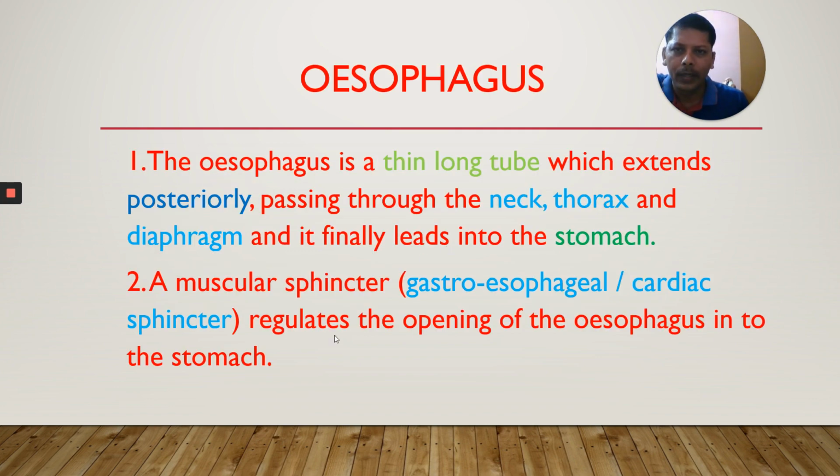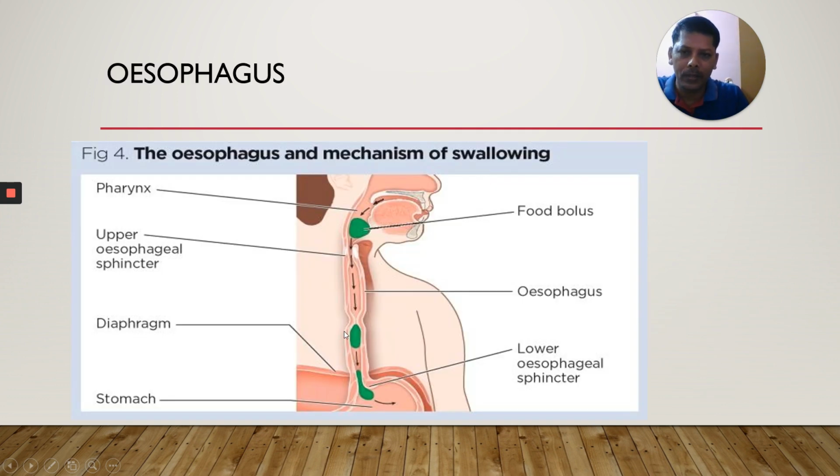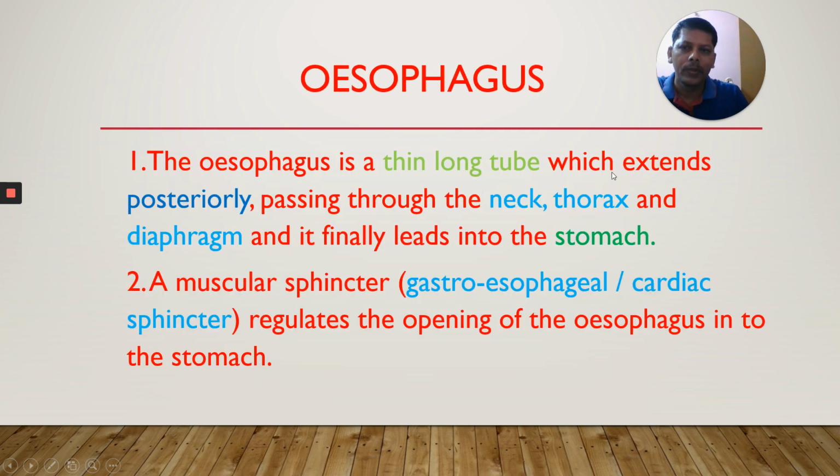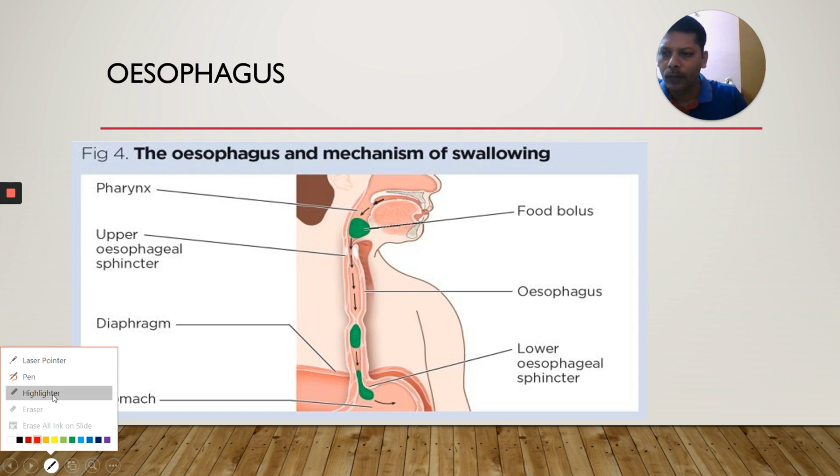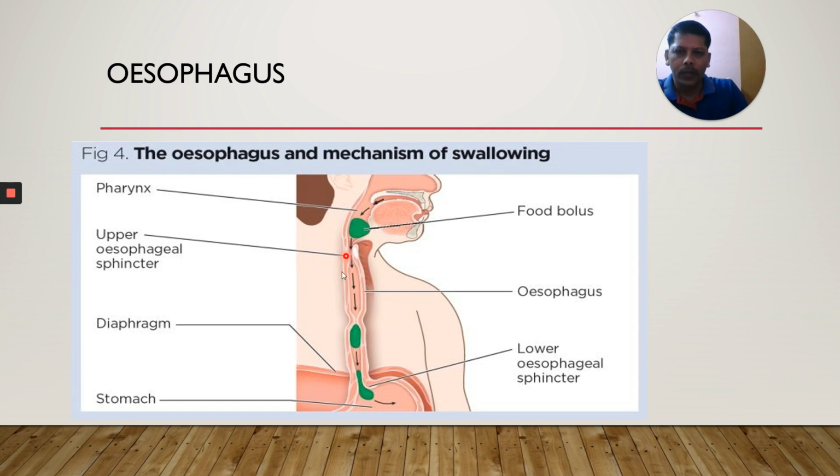Let's get started. Topic: esophagus. First point: the esophagus is a thin long tube, which extends posteriorly. Esophagus extends posteriorly.